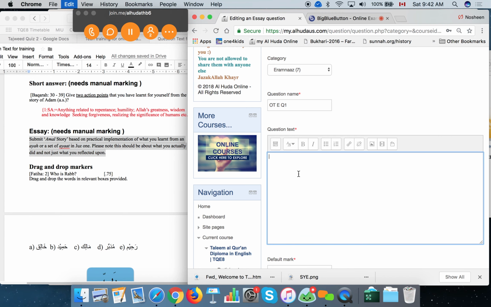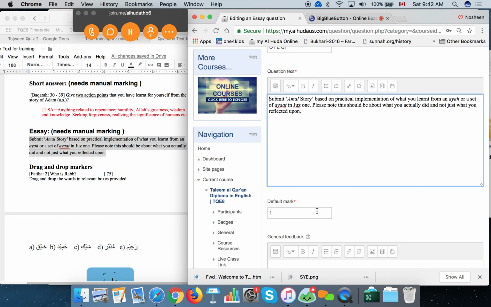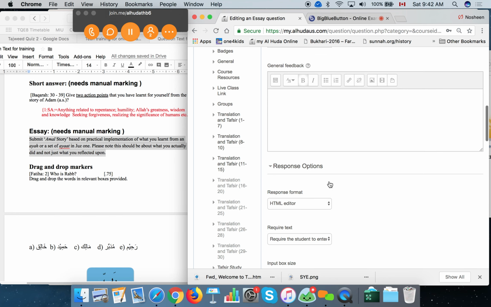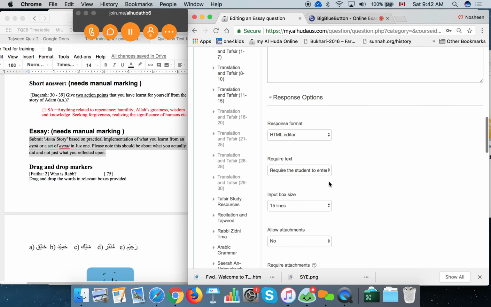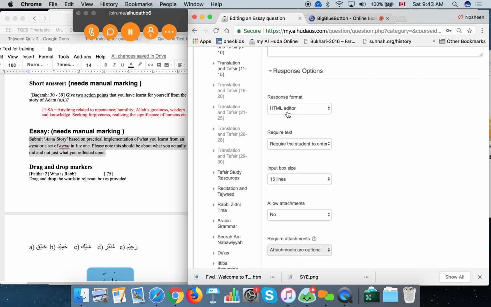Here there are a couple of options that we can enable for this type. So the marks can be changed here or in the final edit quiz section. And we're not giving any feedback. So there are response options that we want them to have, the editor. So these are different options, we never change them. Require text. So if we select this require text, the students must type something in the text box. Otherwise, the system will not let them submit.